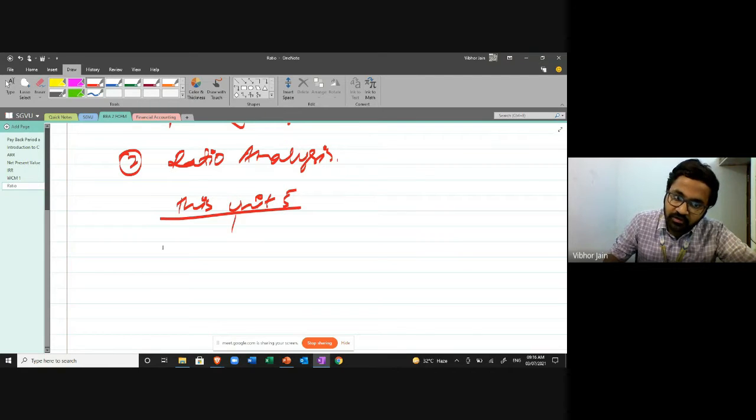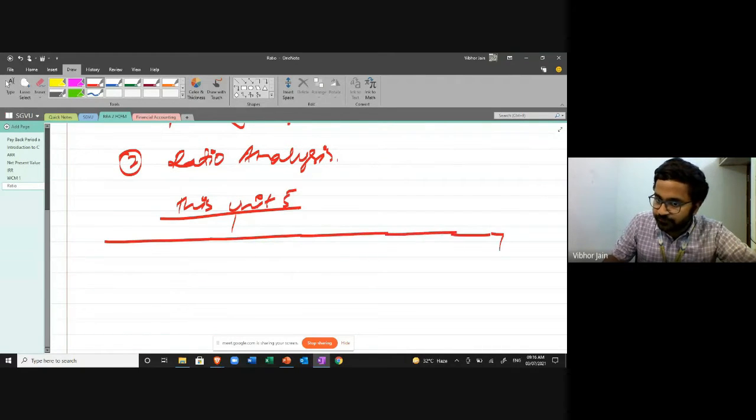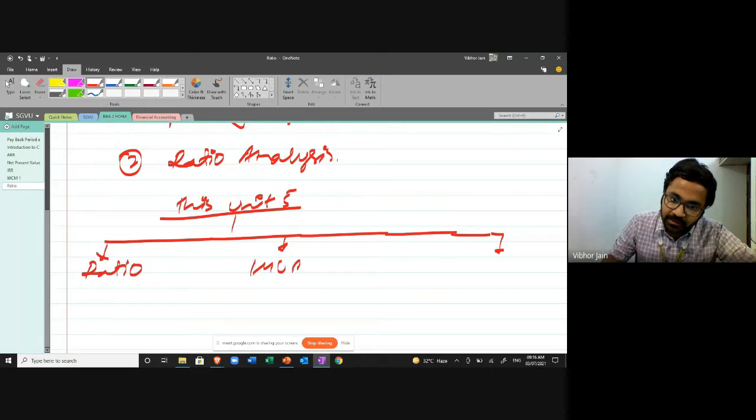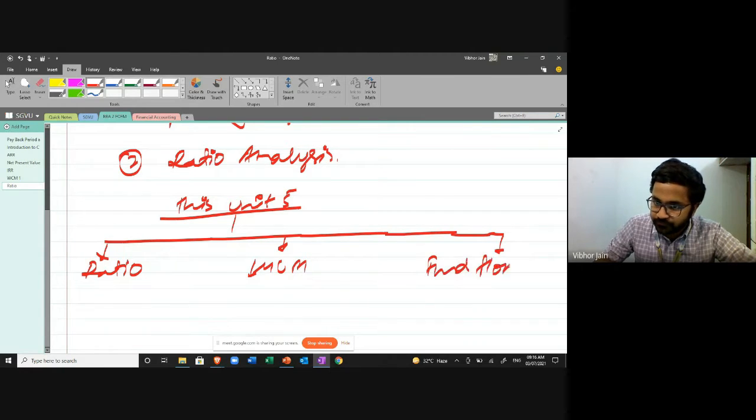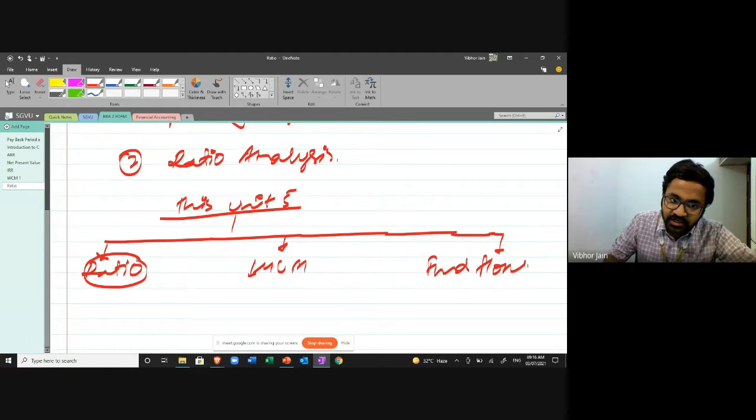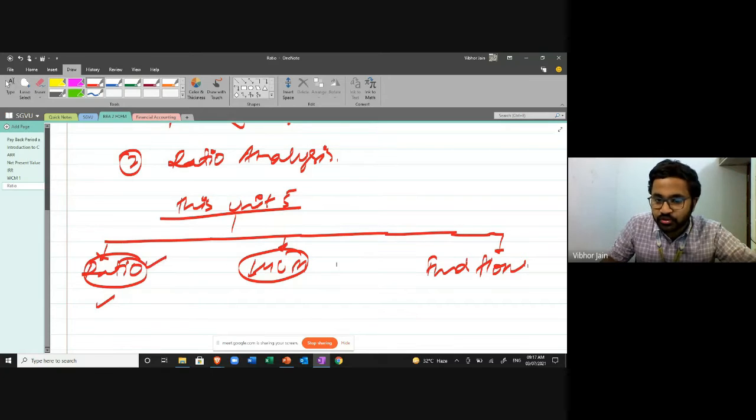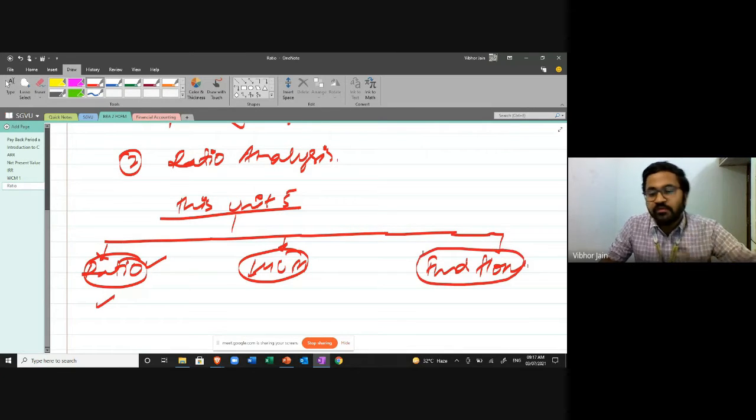We are going to cover 5 topics in this unit. First is ratio, second is working capital management, and third is fund flow. Ratio we are going to study in detail. Working capital management we will study in less detail as compared to ratio. And for fund flow, we will just get an overview. We are going to solve 1 or 2 questions, and this is your unit fifth.